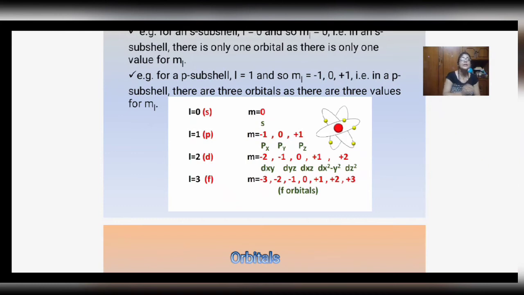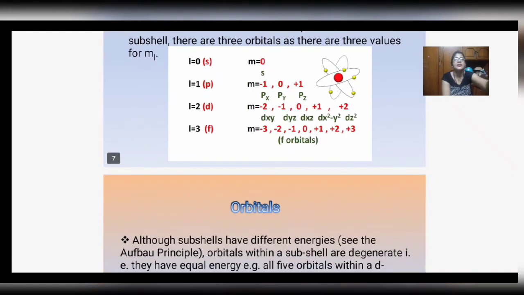So in the p subshell there are 3 orbitals. For l equal to 0, it is s. For l equal to 1, it is p, having these m values. Let us consider all this.